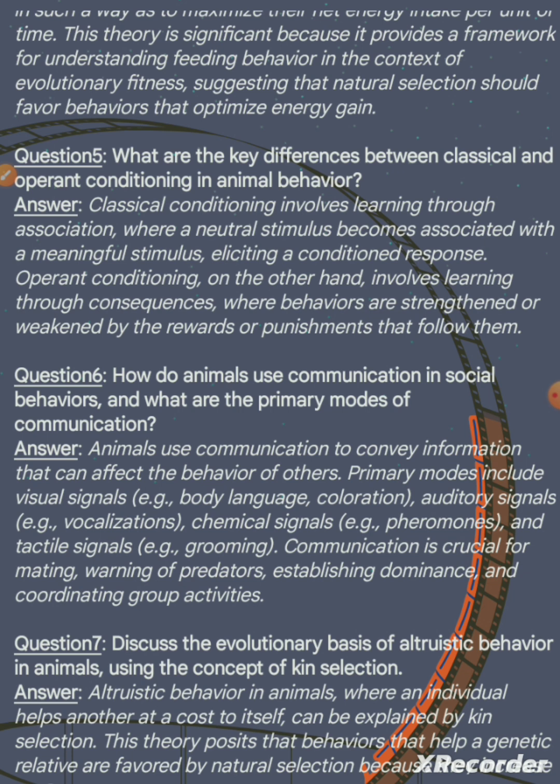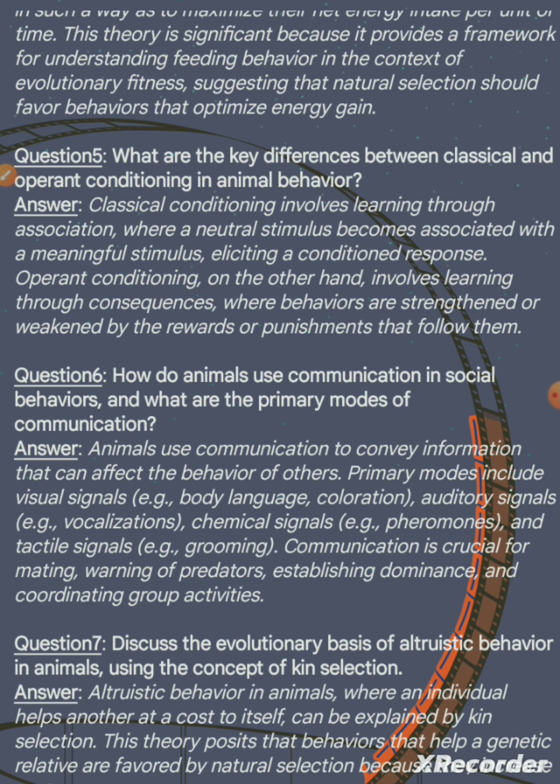Question 6. How do animals use communication in social behaviors? And what are the primary modes of communication? Answer. Animals use communication to convey information that can affect the behavior of others.